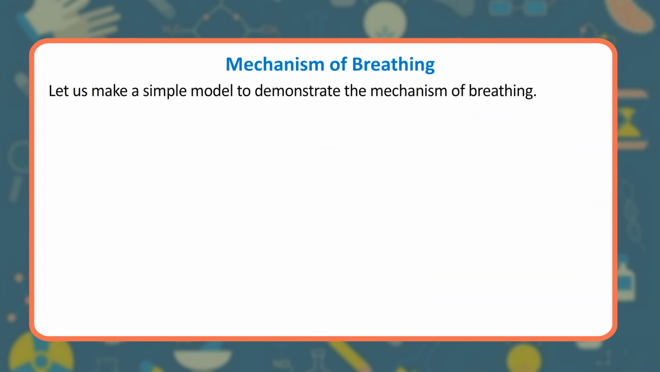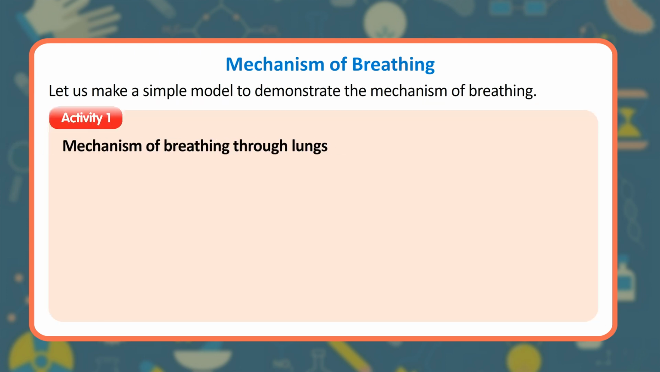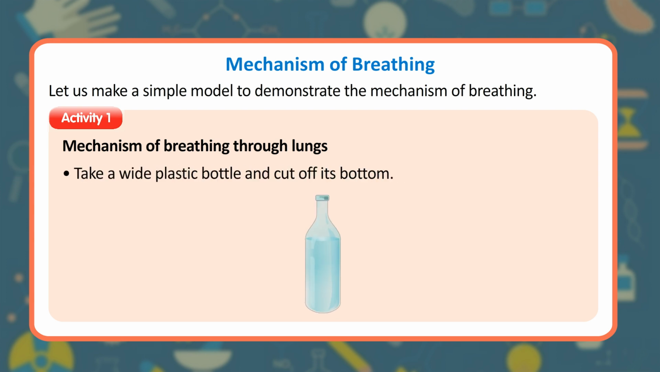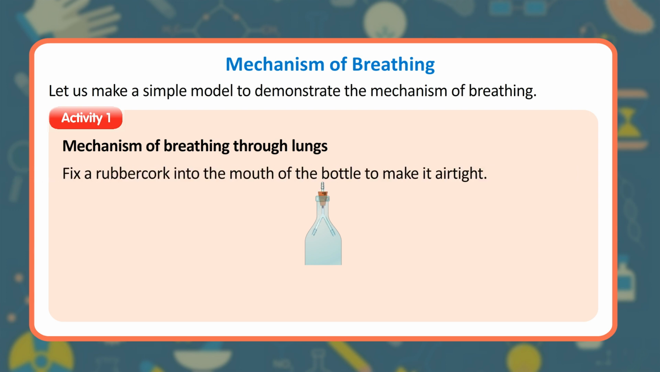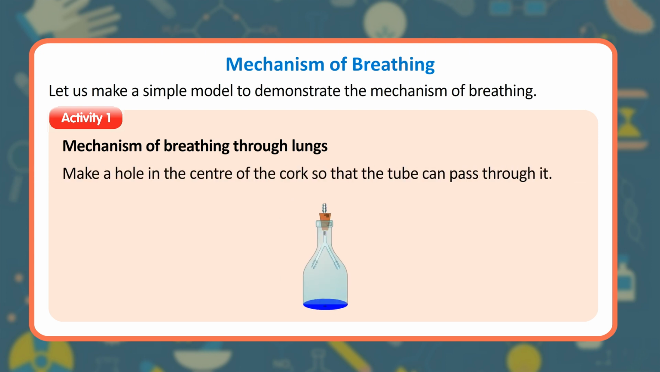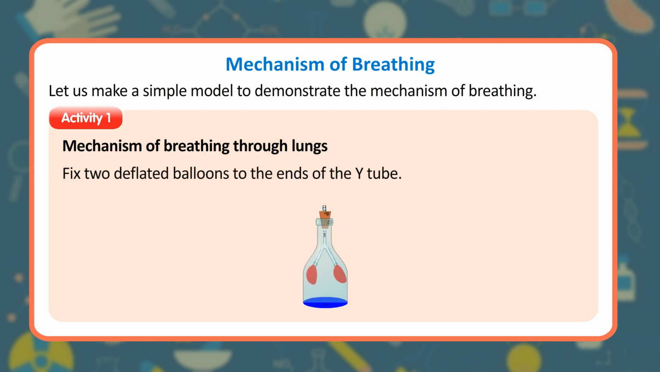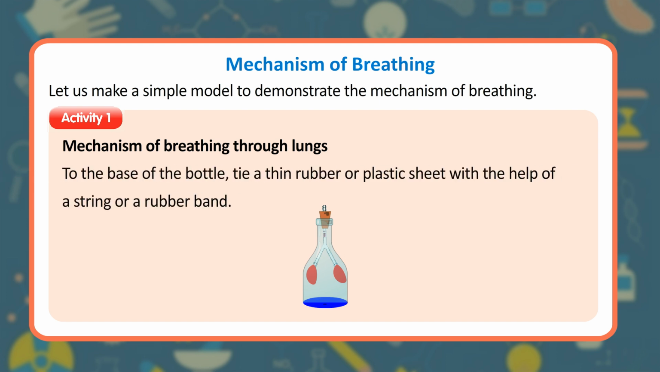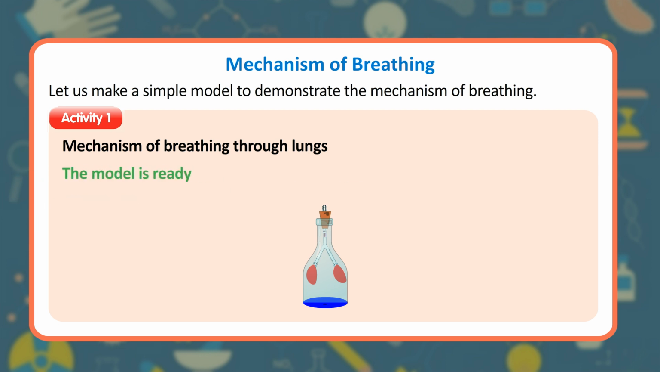Let us make a simple model to demonstrate the mechanism of breathing. Activity: mechanism of breathing through lungs. Take a wide plastic bottle and cut off its bottom. Take a Y-shaped glass or plastic tube. Fix a rubber cork into the mouth of the bottle to make it airtight. Make a hole in the center of the cork so that the tube can pass through it. Fix 2 deflated balloons to the ends of the Y tube. To the base of the bottle, tie a thin rubber or plastic sheet with the help of a string or a rubber band. The model is ready.